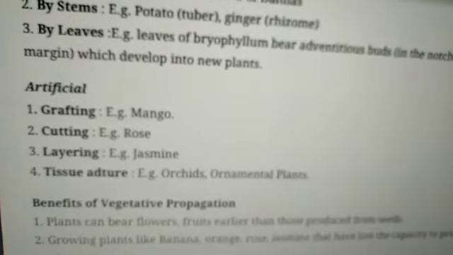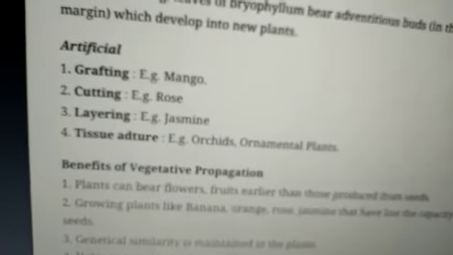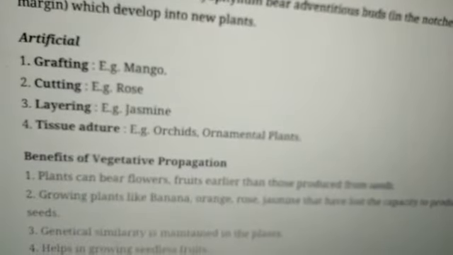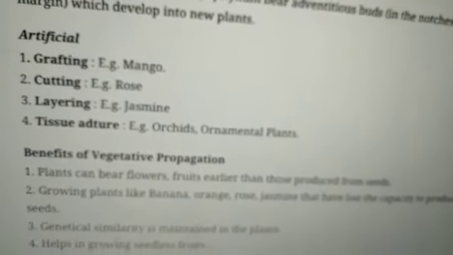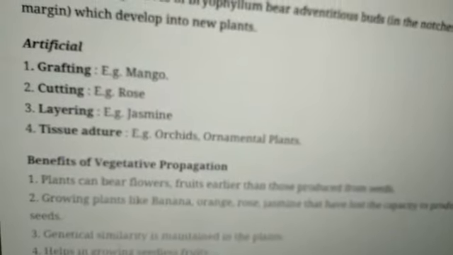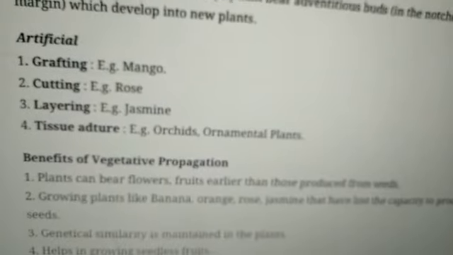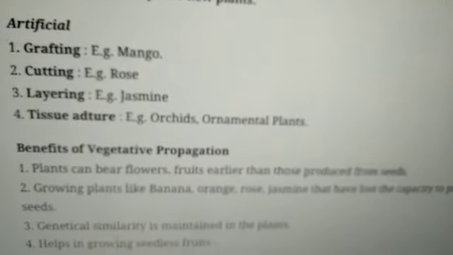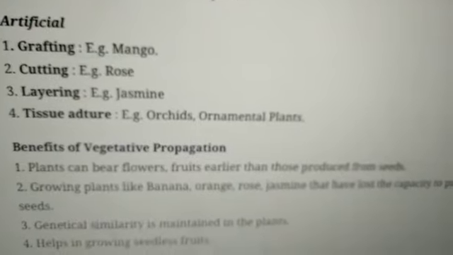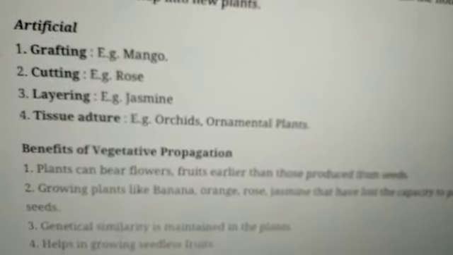And the second one is artificial, which can be in the form of grafting, cutting, layering and tissue culture. Grafting, for example, mango. In cutting, we can see it in roses. Layering, for example, jasmine, and tissue culture, orchids, ornamental plants, etc.